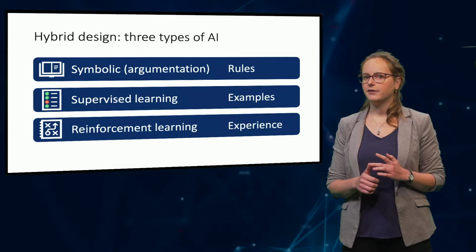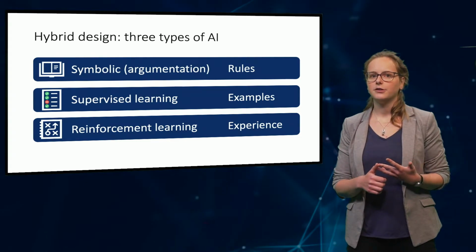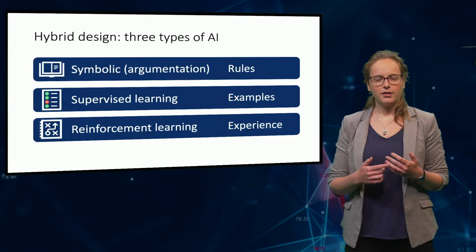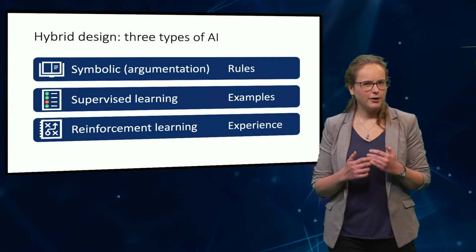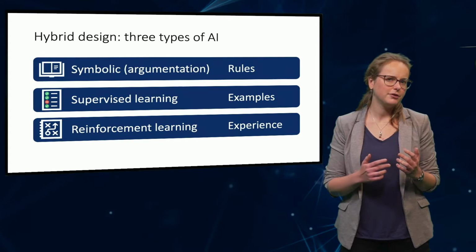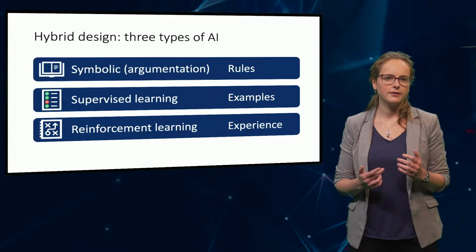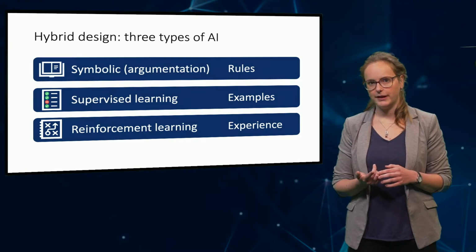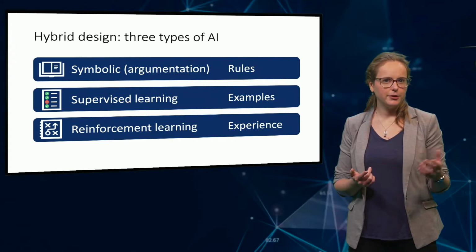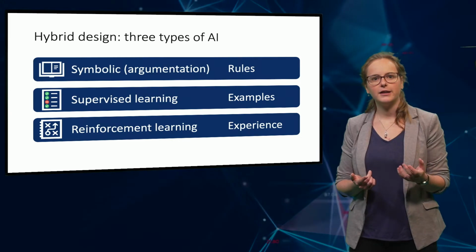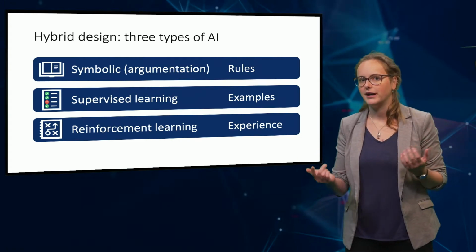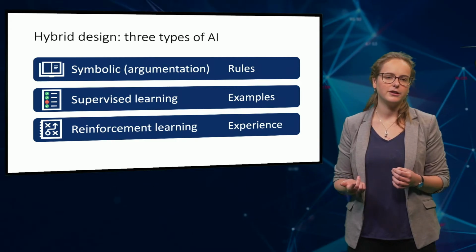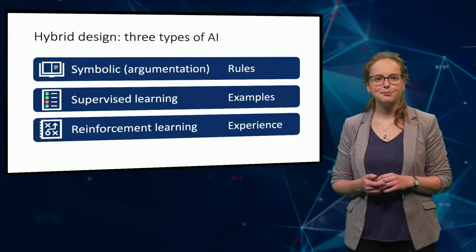Symbolic AI is based on rules from formal logic. You could regard such a rule-based system as a kind of protocol. Thanks to these rules, you exactly know how the machine reasons. However, you need to design these rules by hand. For supervised learning, no rules need to be made. The idea is that you train a model by giving it many examples, and for each example, you give the right answer. Supervised learning has been particularly successful in classifying multimedia.